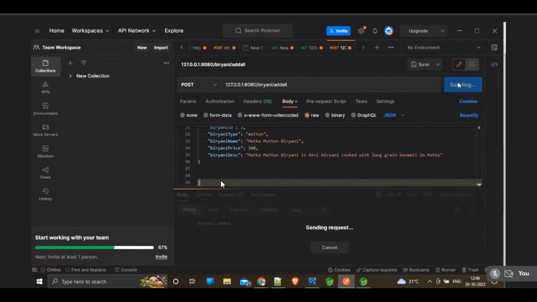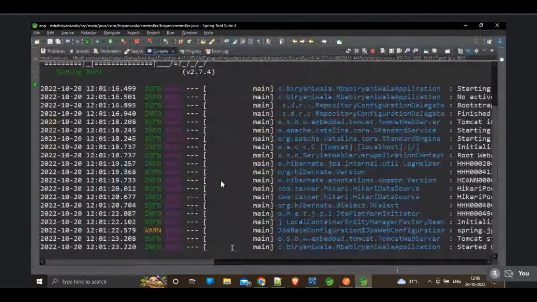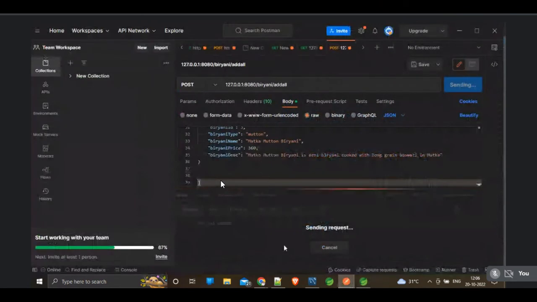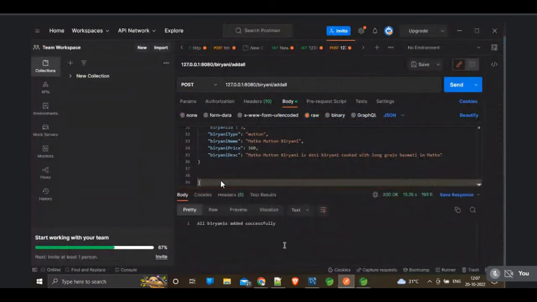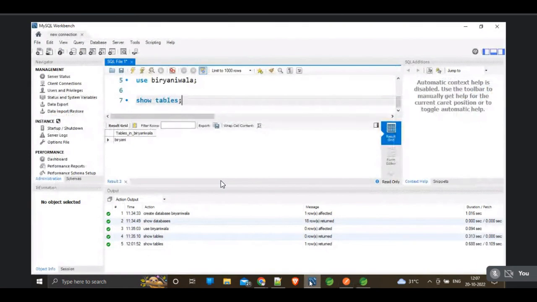We are sending a list of biryanis to the database. It will take some time because it has to communicate with the database. Let's open the console to check for errors. No error as of now. It is sending the data. All biryanis added successfully. Now in our database, let's print all the biryanis that are available.